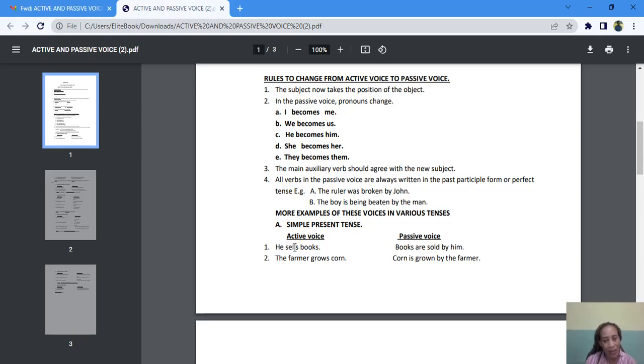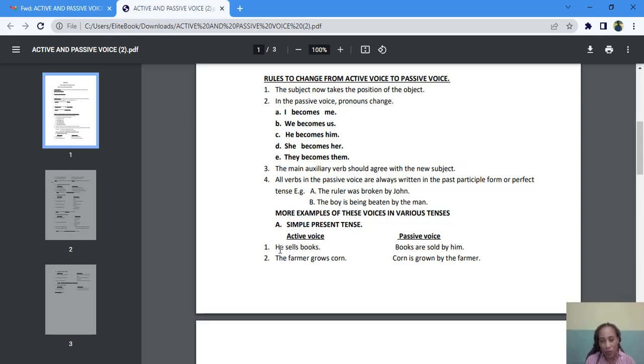So I added S to what the subject was doing. Now I'm going to have books here as my subject, okay? Because the object is taking the place of the subject. So I'm going to have books here. So it's going to be books are sold by him.